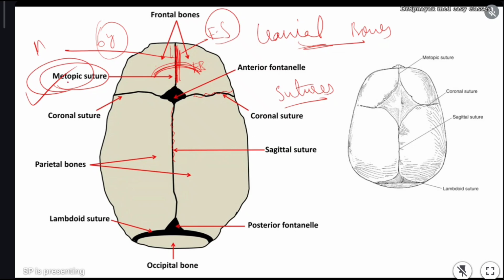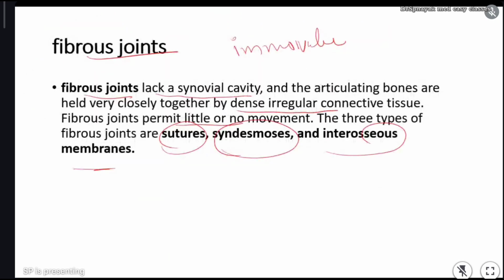After 6 years, this metopic suture will disappear, and the disappeared metopic suture is called synostosis. Clear? I think you understood about these sutures in fibrous joints.